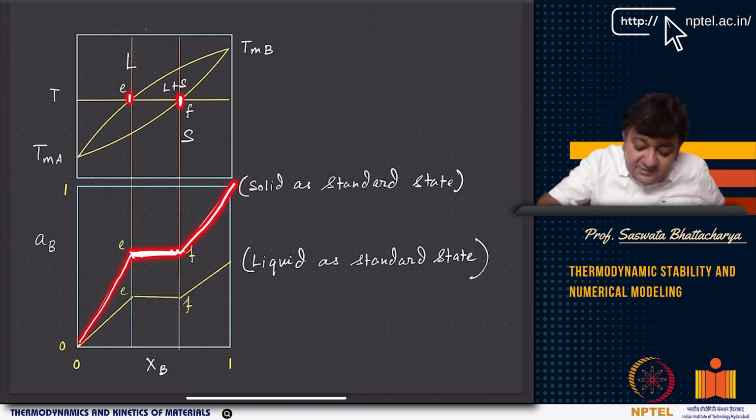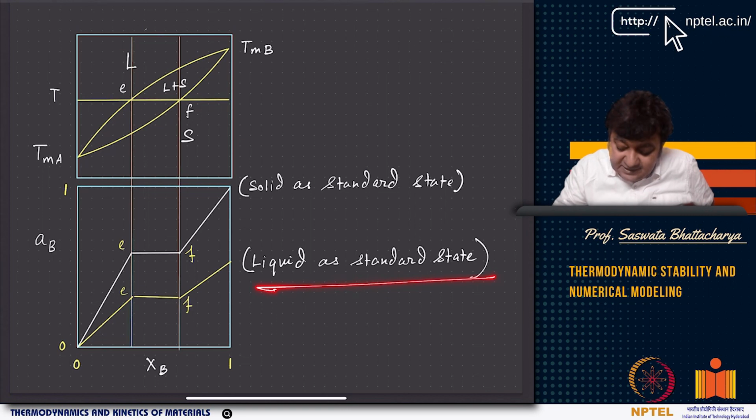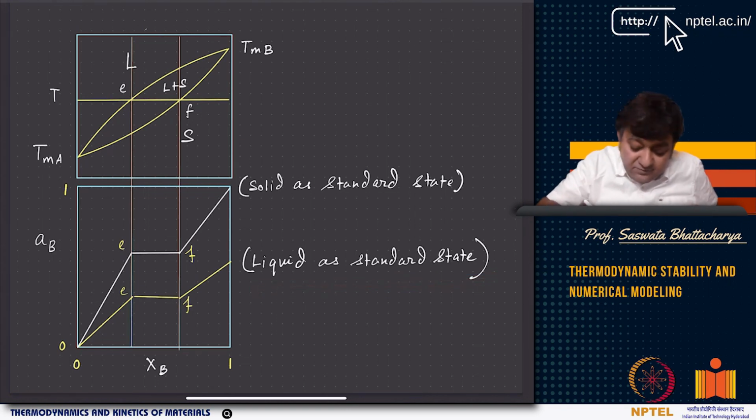Again, the activity changes as soon as you cross F, right, you are in the solid state. Now if you take liquid as the standard state, what happens? Basically again you are reaching E, and then you have EF, where you have the activity constant, and then from F you are going to the solid state.